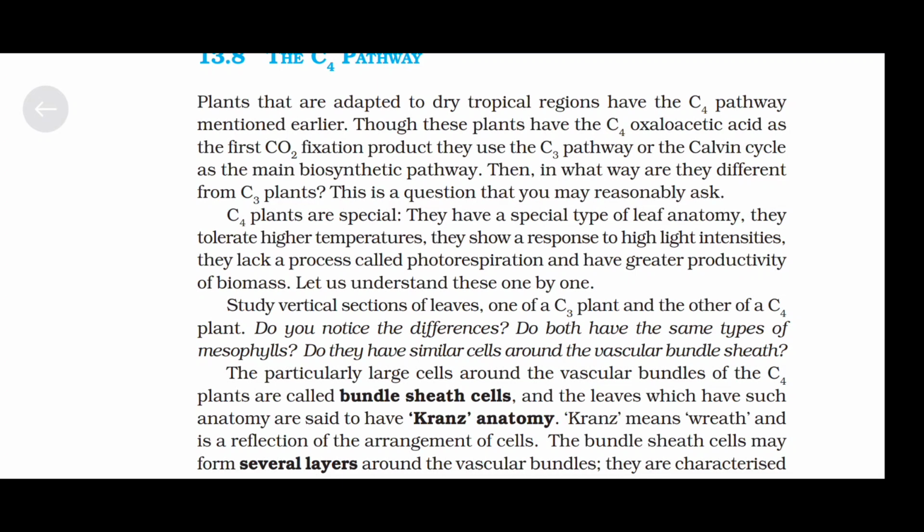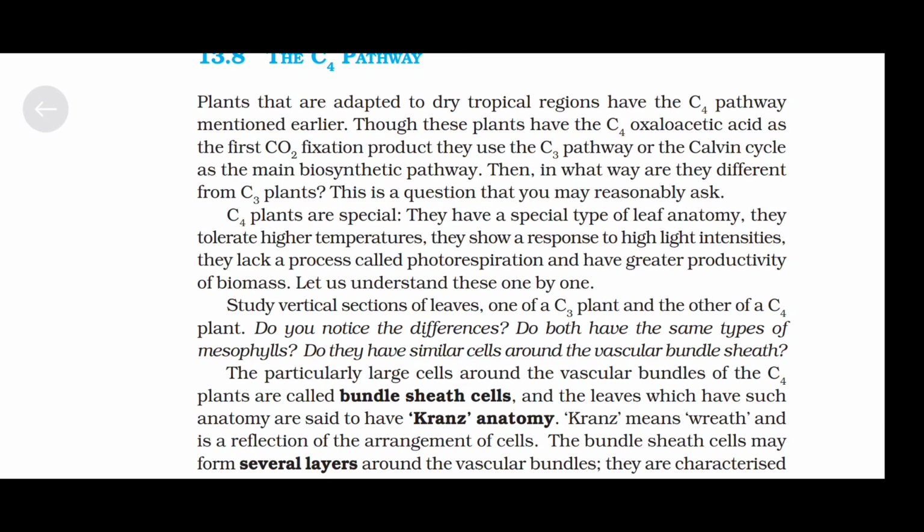The C4 pathway. Plants that are adapted to dry tropical regions have the C4 pathway mentioned earlier. Though these plants have the C4 oxaloacetic acid as the first carbon dioxide fixation product, they use the C3 pathway or the Calvin cycle as the main biosynthetic pathway. Then, in what way are they different from C3 plants? This is a question that you may reasonably ask.